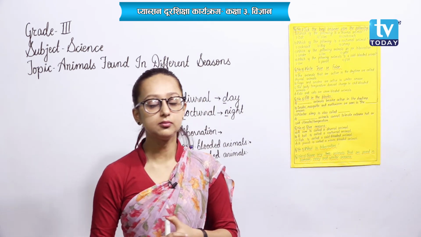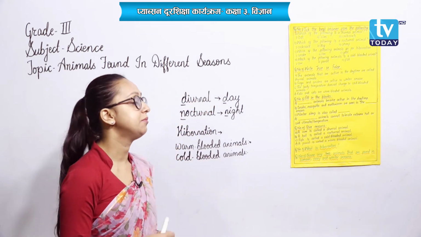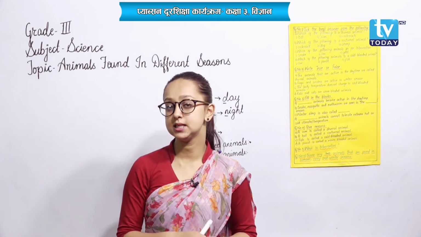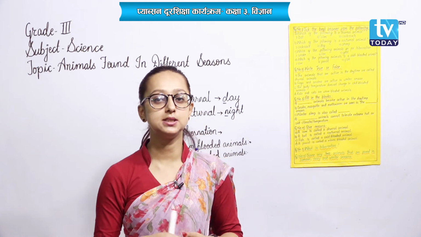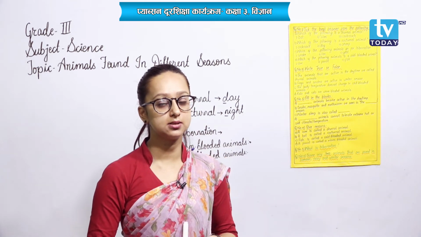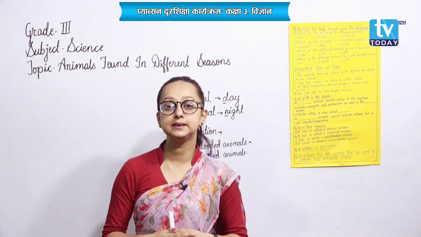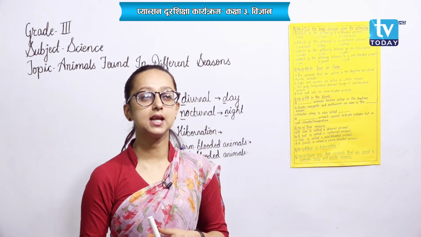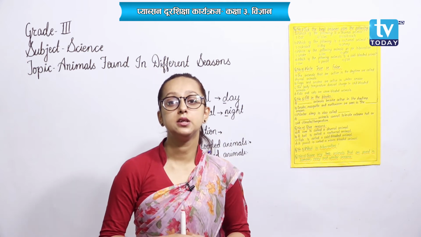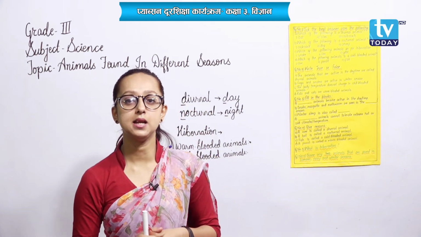Okay? And warm-blooded animals, the animals that cannot change the temperature of their body according to the change in the surrounding, are called warm-blooded animals. We human beings are the examples ourselves, and others like birds and mammals are counted as warm-blooded animals.